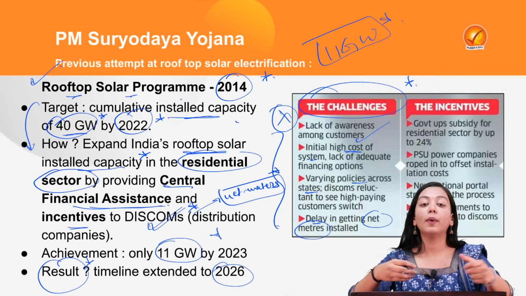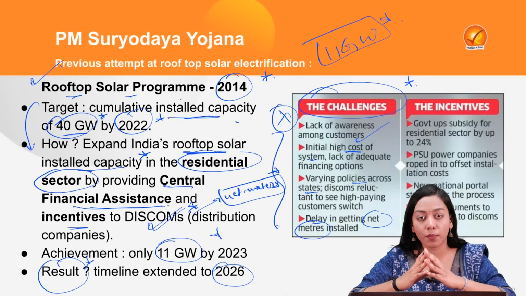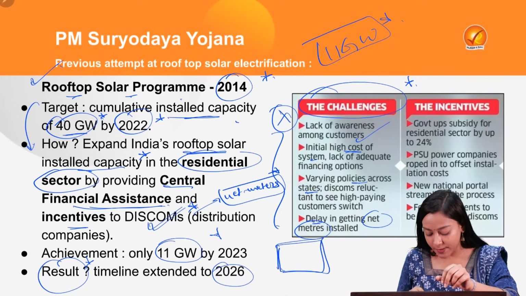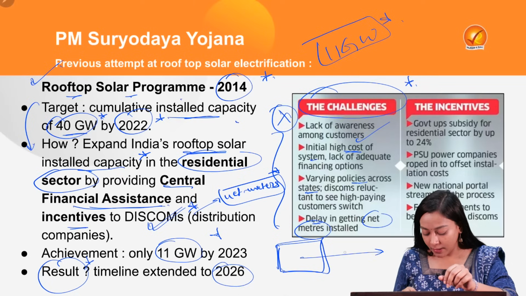So basically, in order to encourage renewable energy capacity adoption, what the government does, it wants to install net meters in households which are connected with the national grid, national electricity grid.